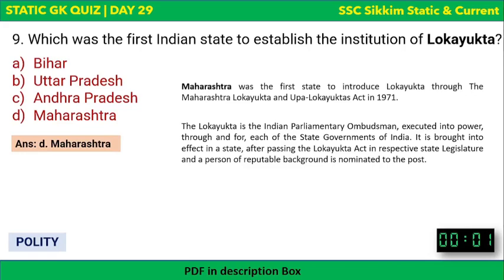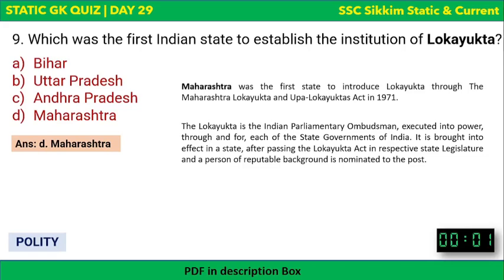Okay, now what is Lokayukta? The Lokayukta is the Indian Parliamentary Ombudsman. Ombudsman is someone whom you can complain to. The Lokayukta is the Indian Parliamentary Ombudsman brought into power for each of the state governments in India. So Lokayukta is for each state government, and it is brought into effect in a state after passing the Lokayukta Act in the respective state legislature, and a person of reputed background is nominated to the post. So for each state, there is one Lokayukta nominated.